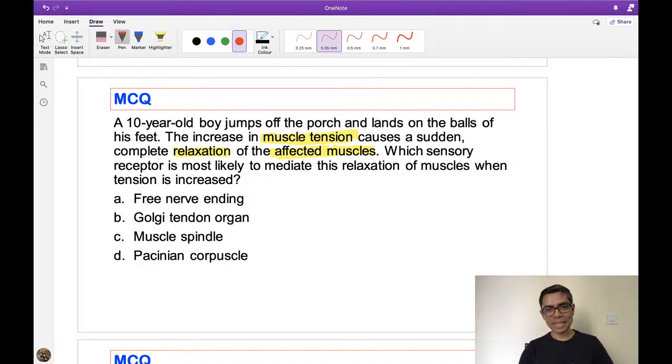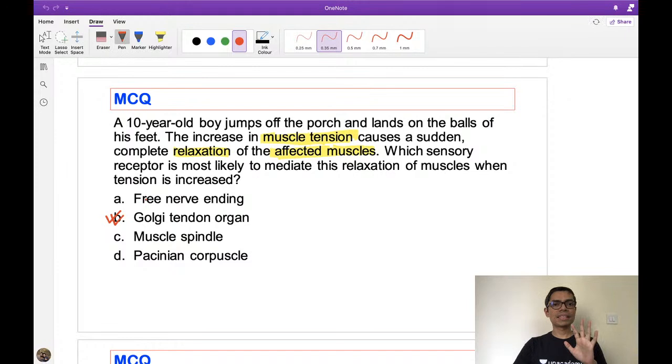So that's why I'm saying don't always go for T for tension and T for tendon. You can make mistakes in all of them. So here the answer is correct, the Golgi tendon organ. So your formula is following the same rule.